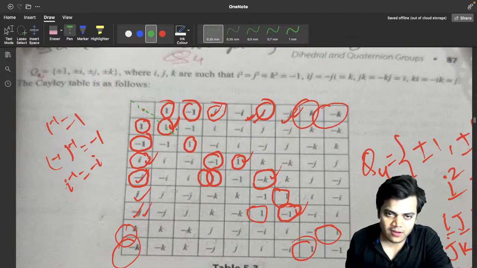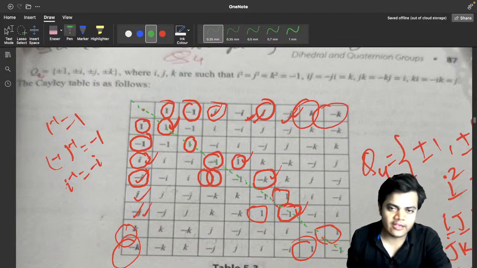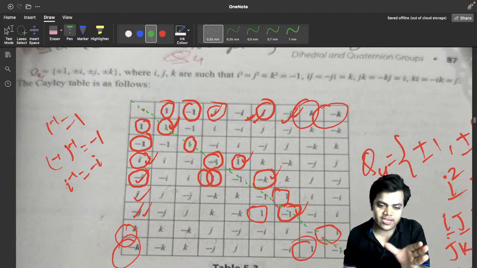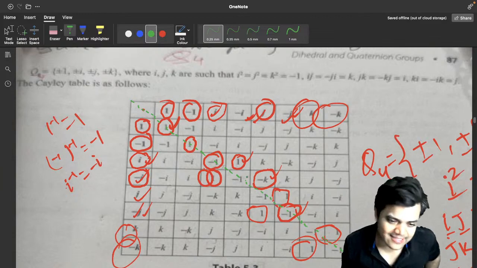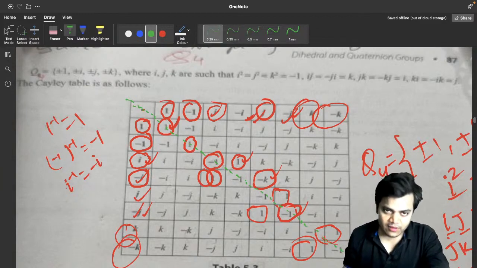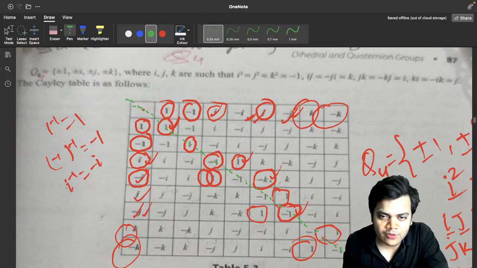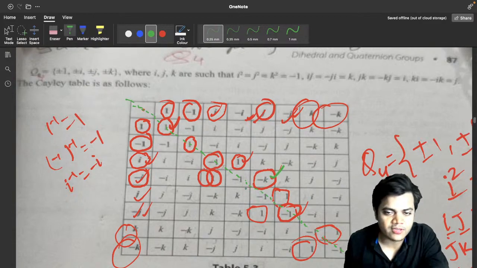First of all, you have to make a diagonal over here, right? And after making a diagonal, if this table is symmetric about this main diagonal, in that case you will be able to say. But if you take this main diagonal as the mirror, then you are able to see, oh, here was minus k, but its image is not there.